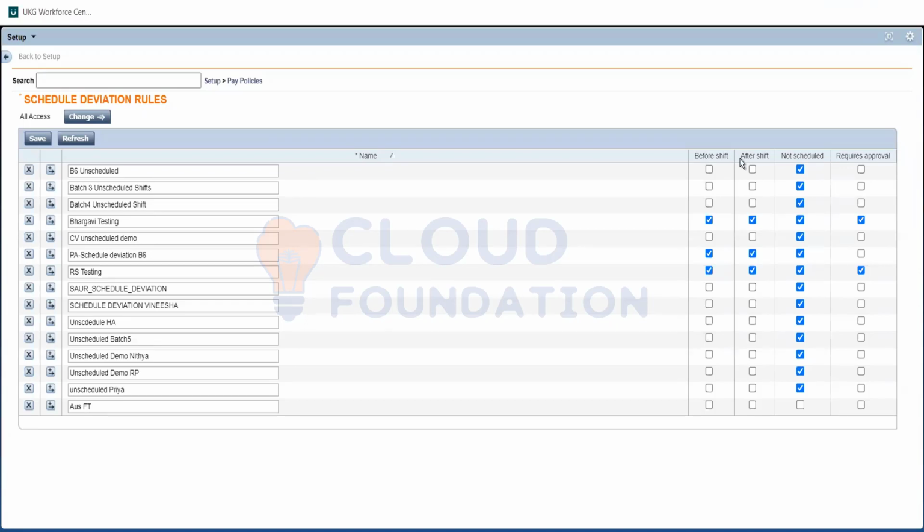Okay, mostly we will not be using it. The reason is we have already configured daily overtime and weekly overtime. So if an employee crosses his 8 hours itself, we are giving a normal overtime. This will be used in some places where employees are provided overtime only based on a condition, not based on hours. Based on a condition, if he is working more than his scheduled shift.